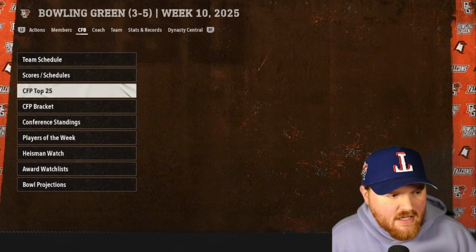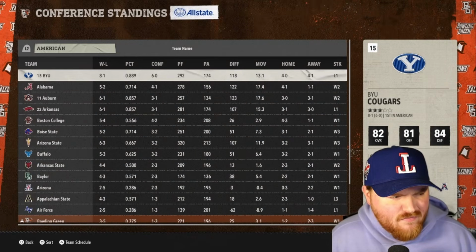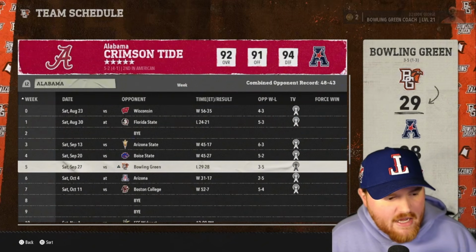Let's see if there's anybody that's like not getting a lot of respect based on their conference. That's one of the funny things to see with these changes. So Alabama's 5-2 and not in the top 25.